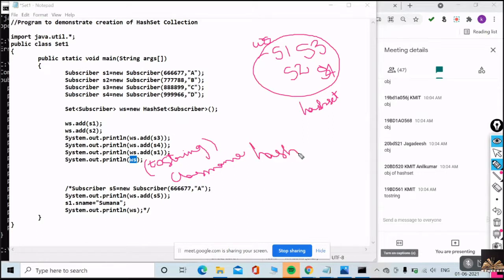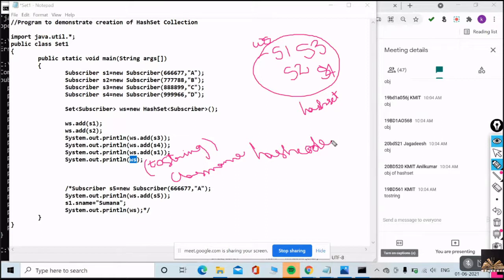What is hash code? At least tell me where this hash code method is available. Unique code assigned to the object. Very good, Padma Surya.